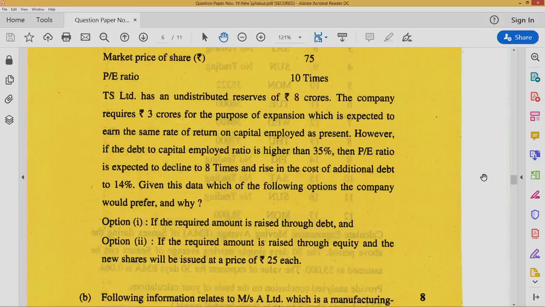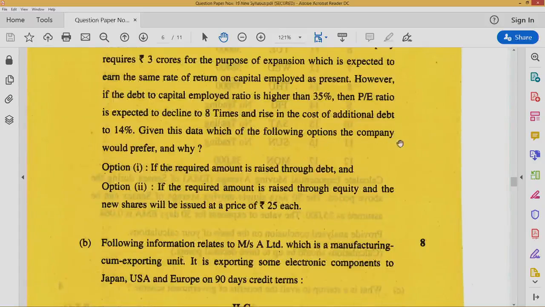However, if debt to capital employed ratio is higher than 35%, then price earning ratio is expected to decline to 8 times and rise in the cost of additional debt to 14%. Given this data, which of the following option the company would prefer and why? Option 1, if the required amount is raised through debt. Option number 2, if the required amount is raised through equity and new shares will be issued at a price